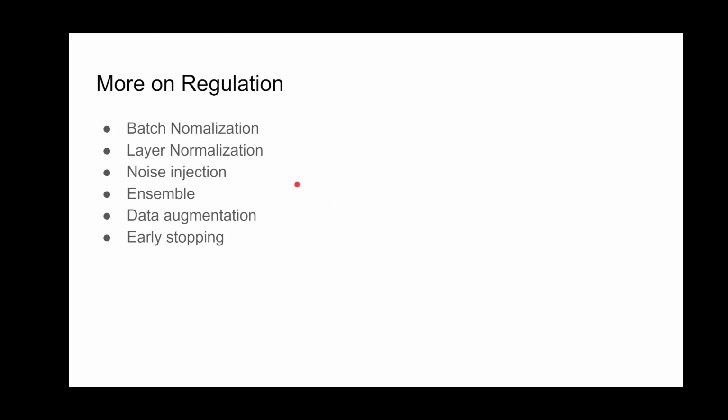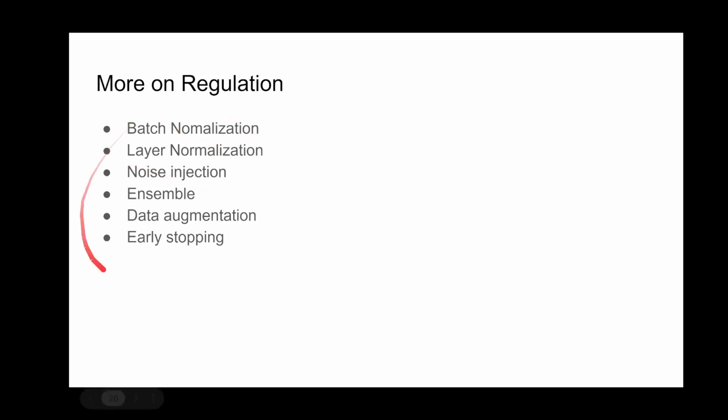There are a lot of regularization methods that have been invented in the past 20 years, and we will discuss some of them in later lectures.